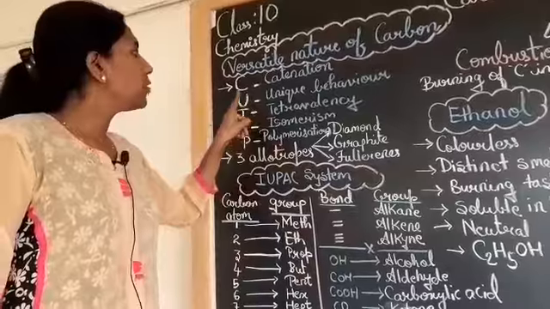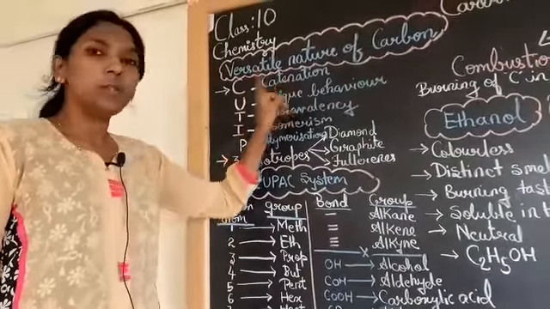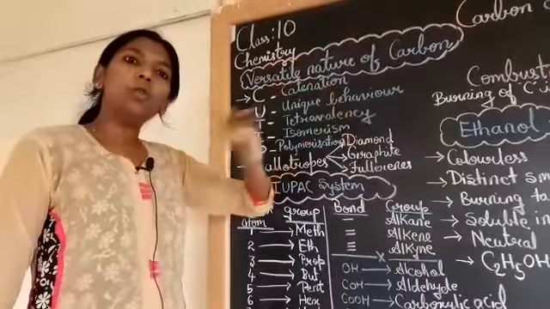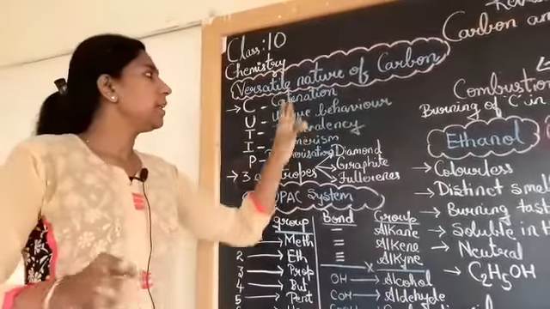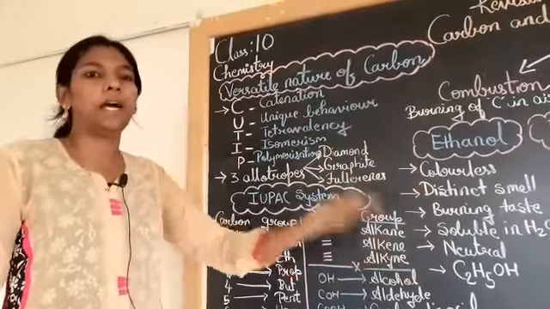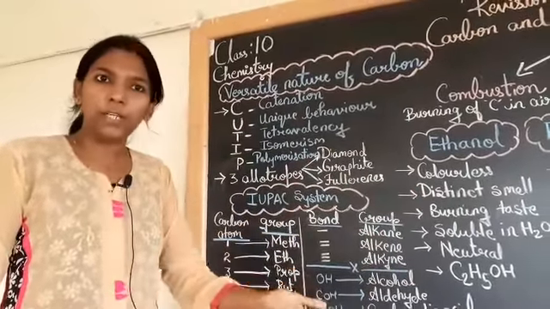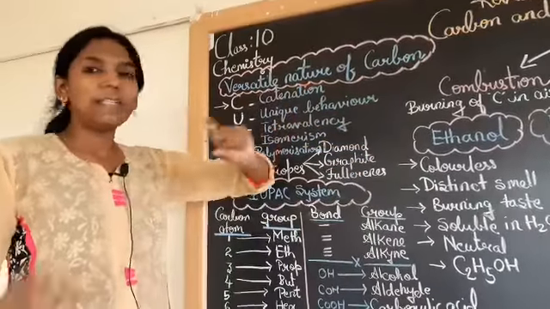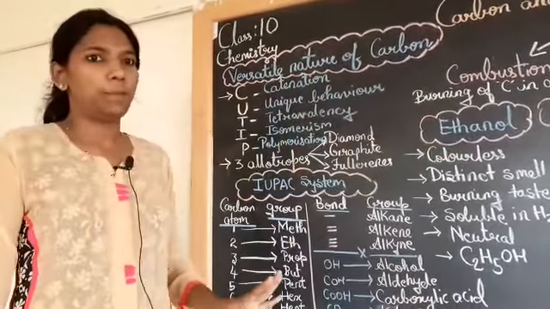The second one is unique behavior. Carbon not only combines with carbon, but it has the tendency to combine with any other atom. It may be hydrogen, fluorine, chlorine, or any other element. It combines and again forms long chains of compounds.